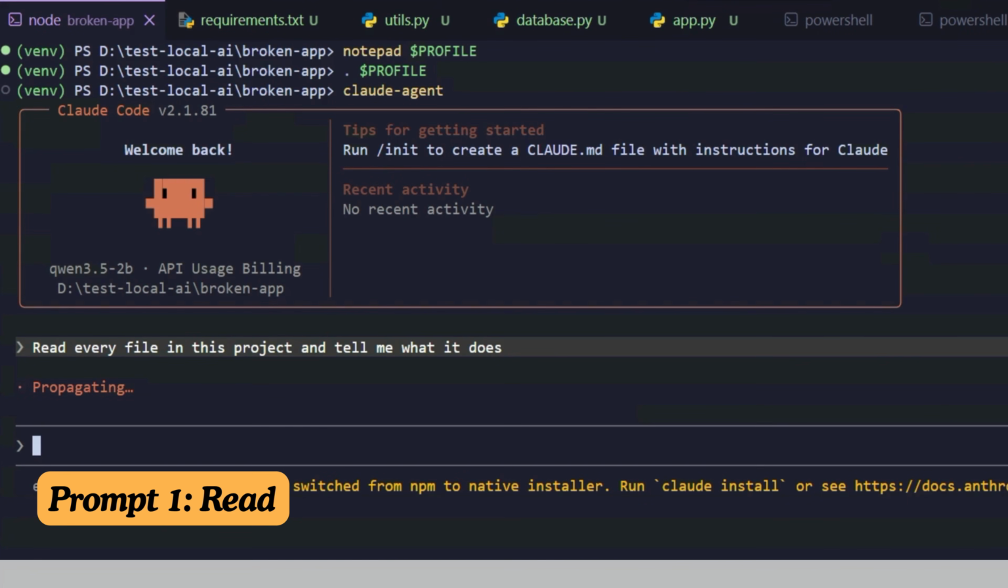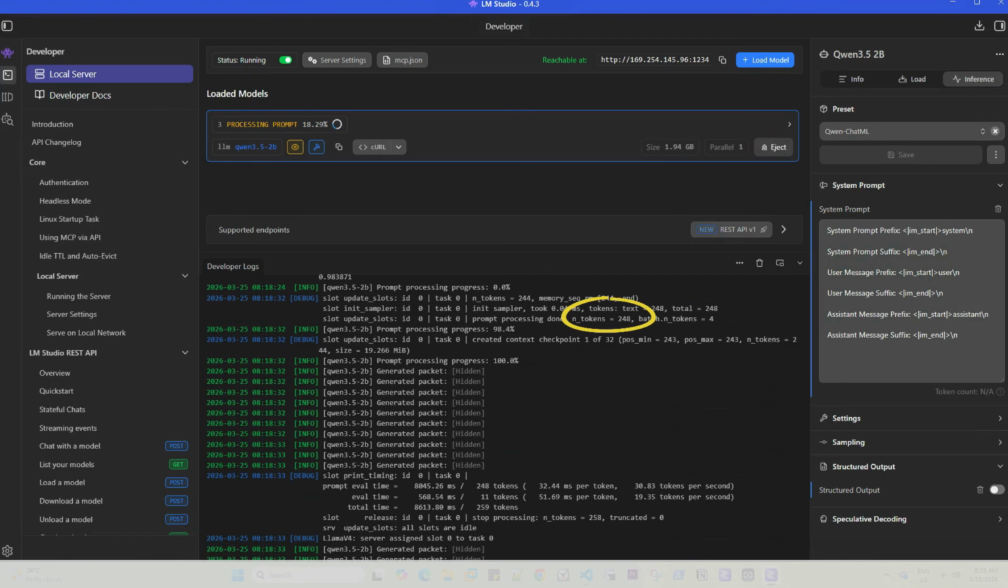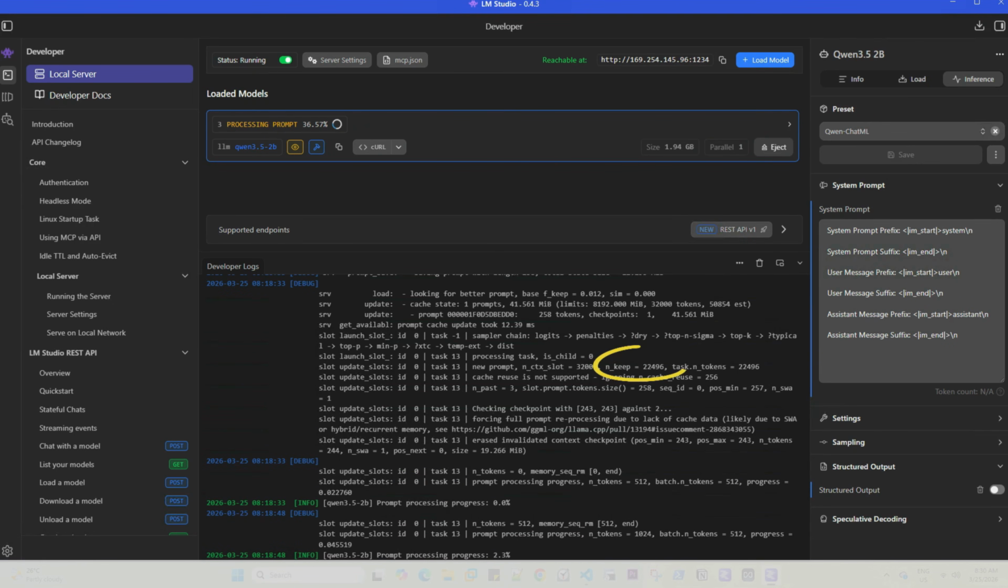Now let's switch to the LM Studio logs, and straight away we can see a POST request coming from Claude Code. Two requests at the same time. First one, 248 tokens, done in 8 seconds. That's a Claude Code internal handshake. Second one, this is a real request, about 22,496 tokens.